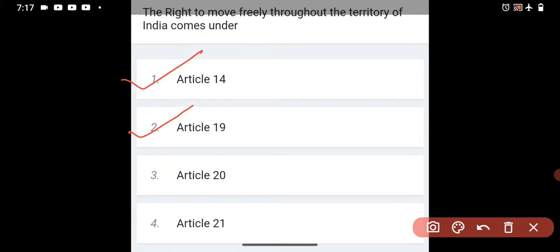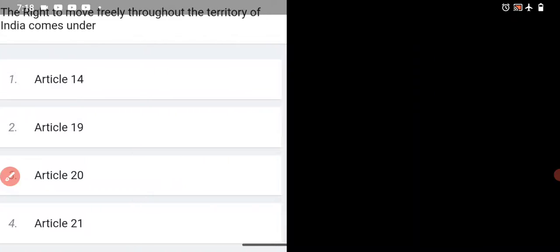Article 20 you already know about this. Article 21 I just told about this. So the answer is Article 19. The right to move freely throughout the territory of India comes under Article 19. Okay, so coming to the next question.